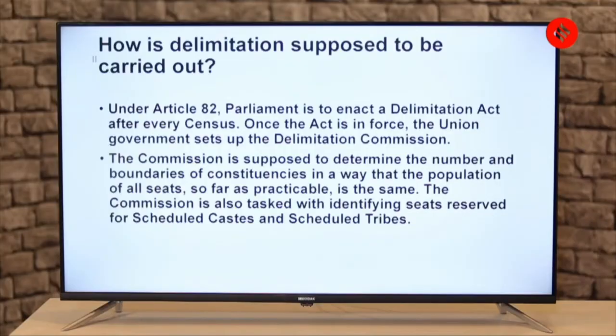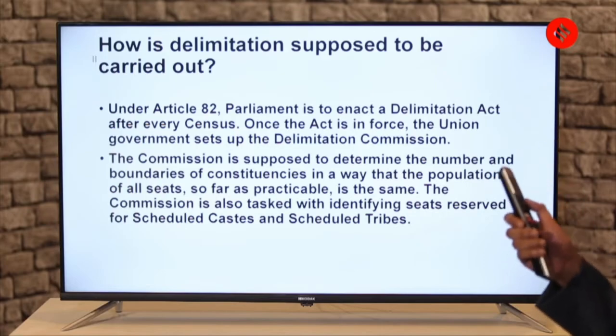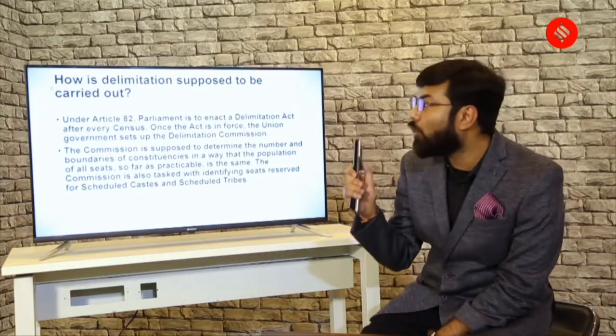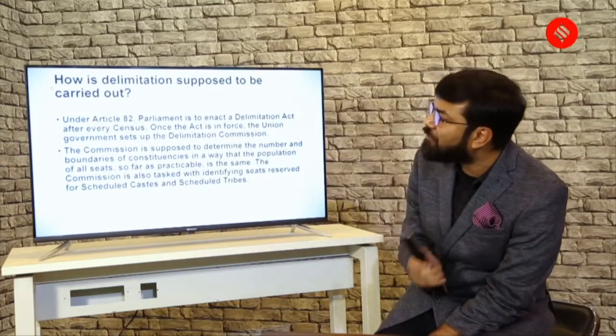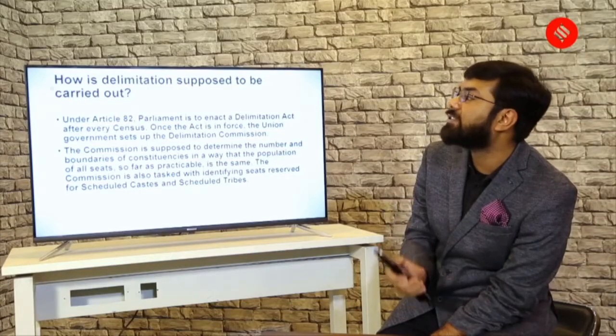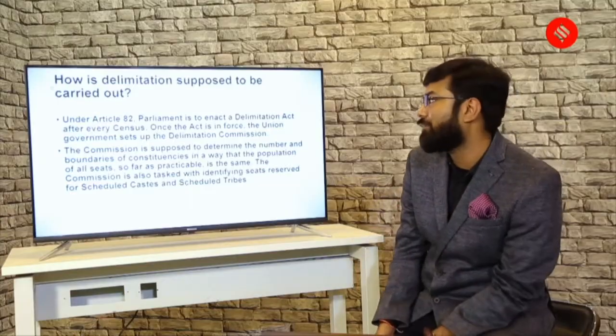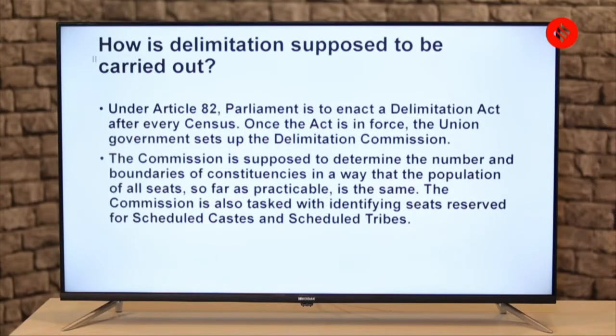The next question which should come to your mind is, how is a delimitation supposed to be carried out? So for that, Article 82, you should note it down or underline it: Parliament is to enact a Delimitation Act after every census. Now, please hold on there. Note, it says after every census. Article 82 says that after every census, Parliament has to enact the Delimitation Act. Once the act is in force, the Union government sets up the Delimitation Commission.